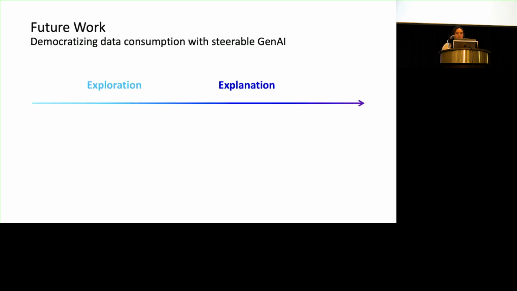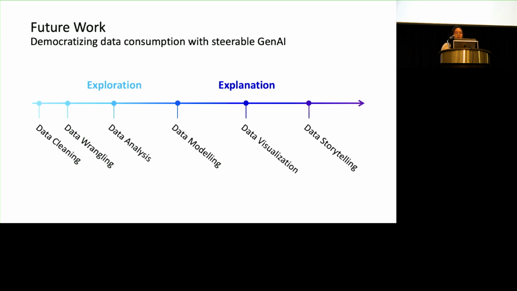And we also want to emphasize that democratizing data consumption is very challenging work, and we want to make generative AI steerable in all different tasks with data. So from exploration to explanation, some users just want to clean the data, wrangle the data, do some simple analysis, exploratory or confirmatory.